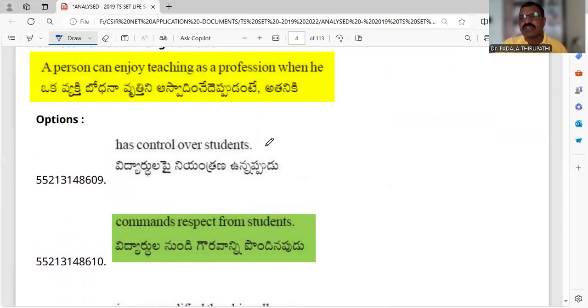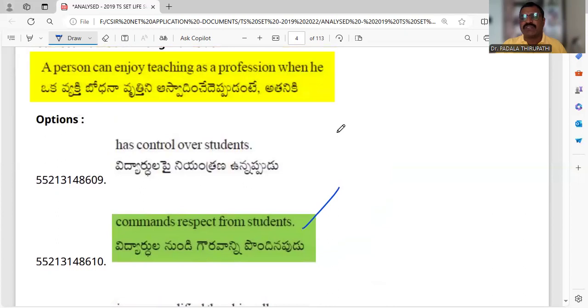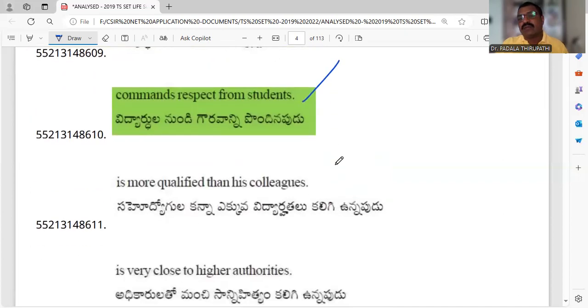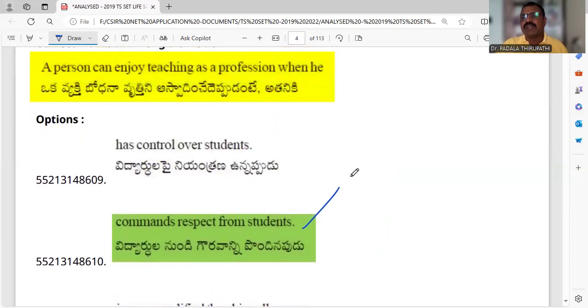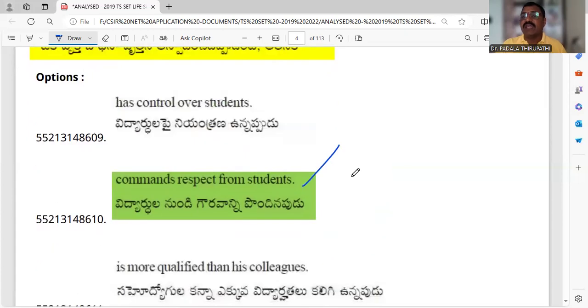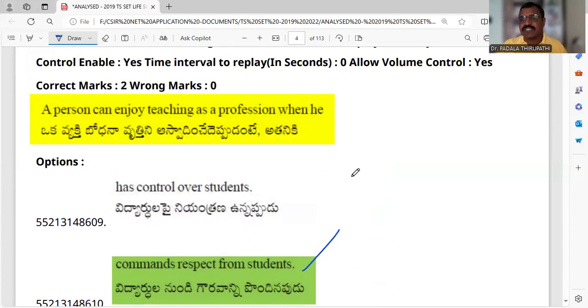Control over students is not an enjoyable moment for the teacher. Commands respect from students: yes, we definitely enjoy the profession whenever we receive respect from the students. And qualification is not the criterion for a teacher, because eligible qualification is necessary and that is enough. But the highest qualification is not a criterion for giving respect.